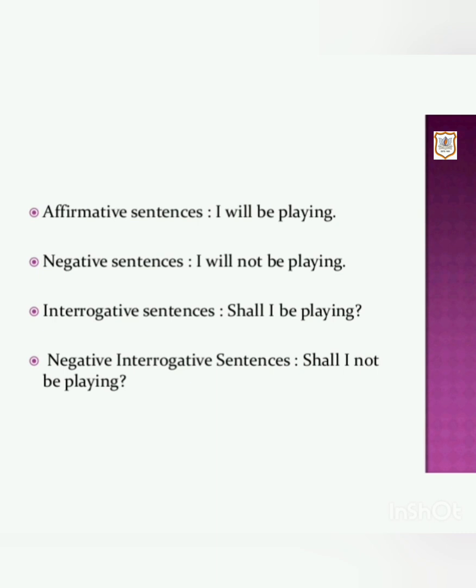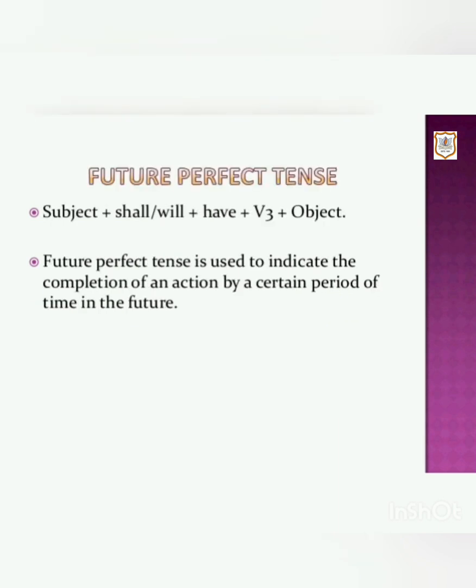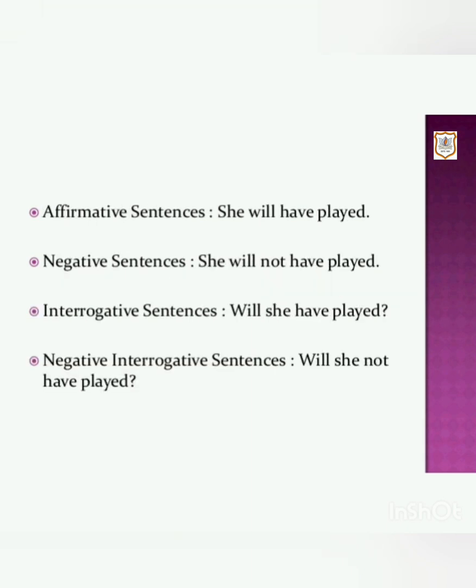The negative interrogative sentences are formed by putting shall or will before the subject and not before be. So, negative interrogative sentence is Shall I not be playing? Future perfect tense. The structure of future perfect tense is subject plus shall or will plus have plus V3 plus object. Future perfect tense is used to indicate the completion of an action by a certain period of time in the future. The future perfect has the form shall or will plus have plus past participle.